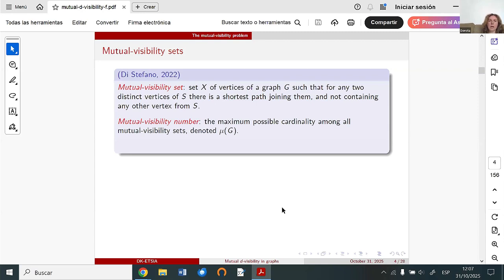possible cardinality of mutual visibility set. And this maximum possible cardinality we denote by mu of G, and we call mutual visibility number. The set which has a cardinality mu of G, we call mu set. So we will consider here an example, the same graph which we have seen before.